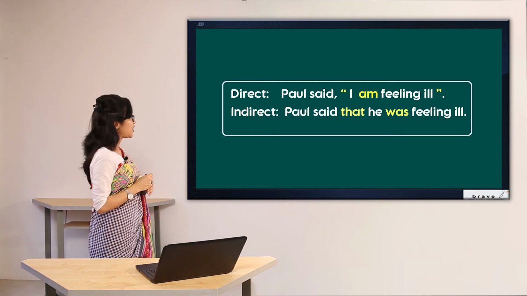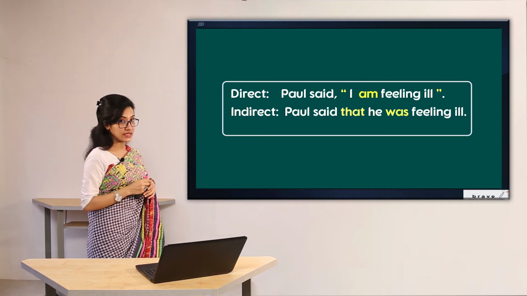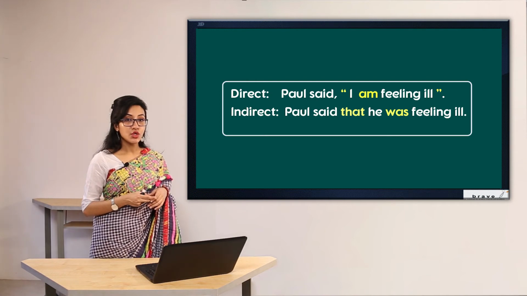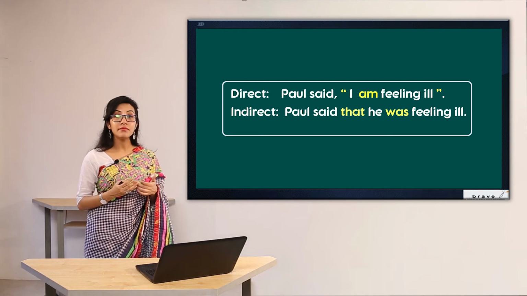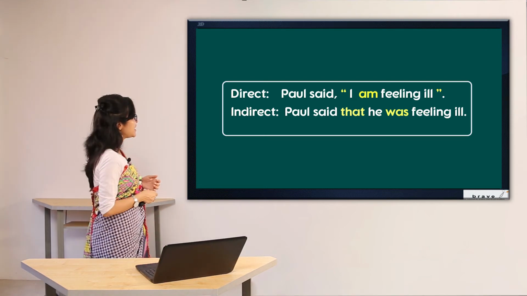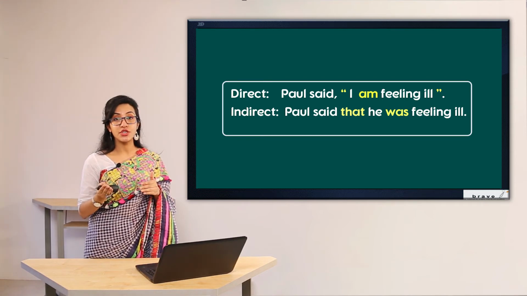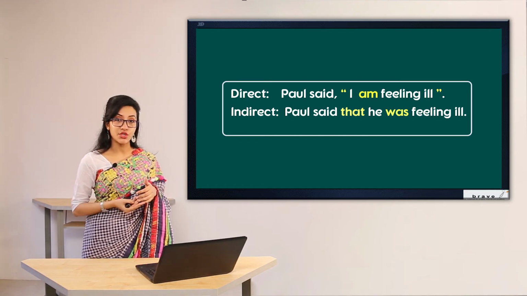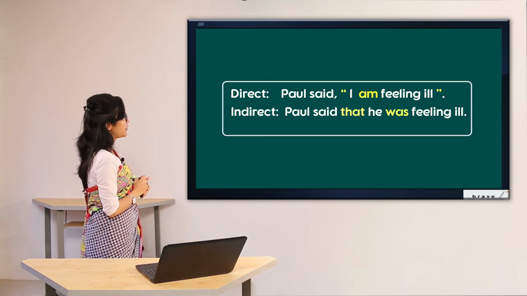The second change that we can see here is the use of "was" in place of "am." So we know that when I am saying "I am feeling ill," I am using present continuous tense. But when I am saying "he was feeling ill," I am using past continuous tense because "was" has been used here. So tense has been changed in indirect speech.